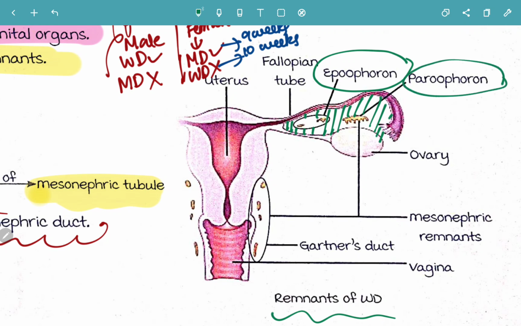So broad ligament consists of epoophoron, paroophoron. So epoophoron is the cranial remnant, paroophoron is your caudal remnant, and the third one is your Gartner's duct. So this one is your Gartner's duct. This Gartner's duct, these are all mesonephric remnants. So these are the remnants of the Wolffian duct.